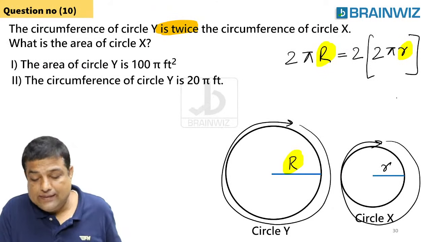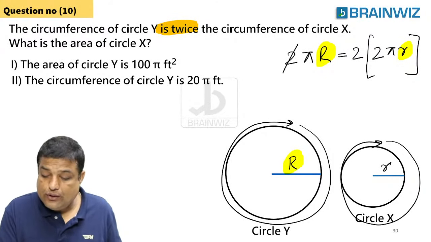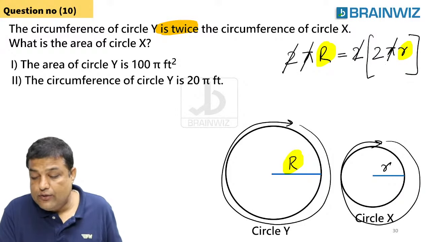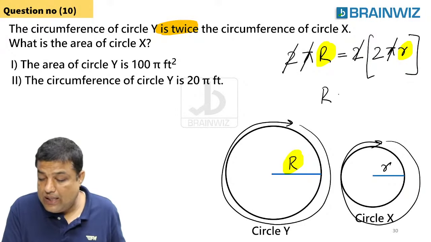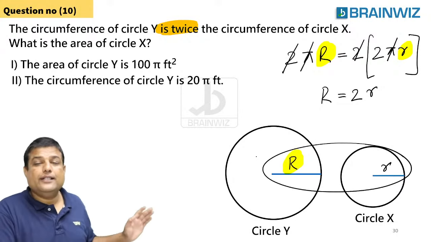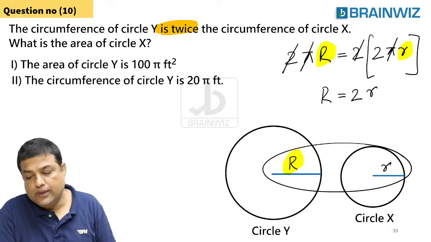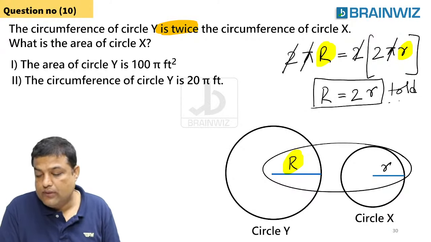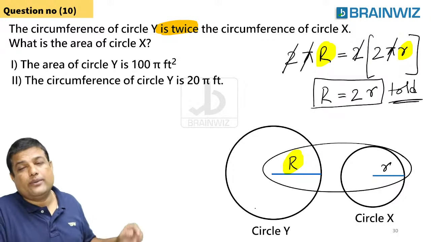Now let's do some cancellations here. The 2 will get cancelled, and pi will also get cancelled. So we came to know that capital R is 2 times small r. That's it. That's the relationship between these two, and this is already told in the question, guys.